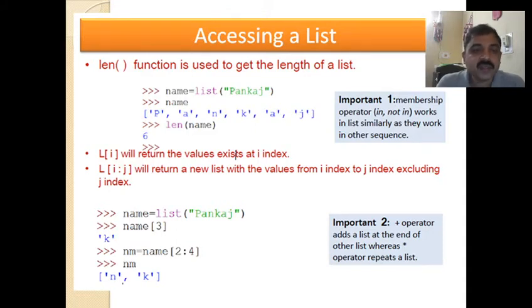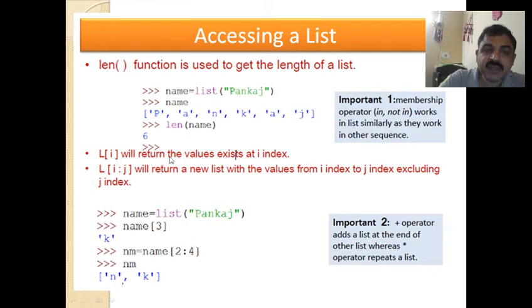There are some functions related to a list. One is len. What the len function does is it just gets the length of the list, that means how many elements are in the list. So if I write name equal to list of Pankaj, Pankaj is converted into a list. P, A, N, K, J, all these are the elements of the list. So if I write length of name, how many elements are there in the list will be displayed.